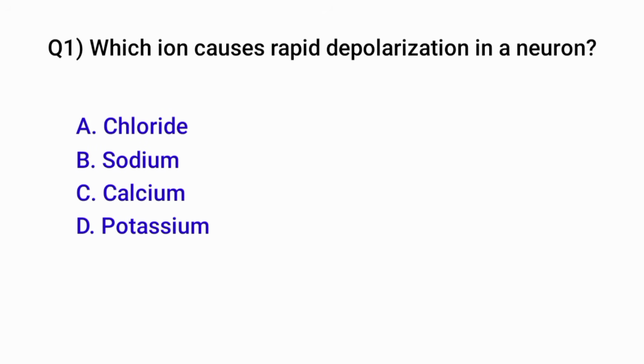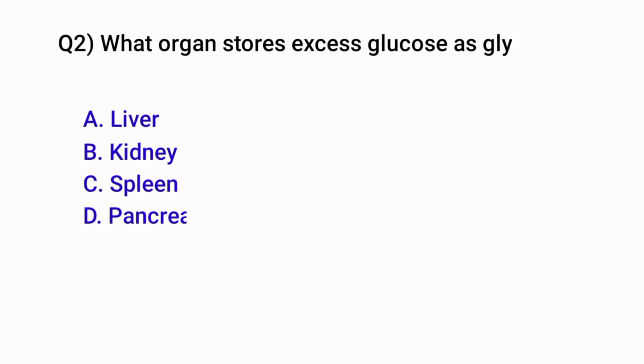Question number 1. Which ion causes rapid depolarization in a neuron? Correct option is B. Sodium. Question number 2. Which organ stores excess glucose as glycogen? Correct option is A. Liver.